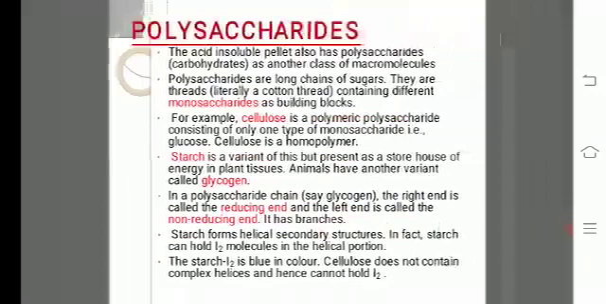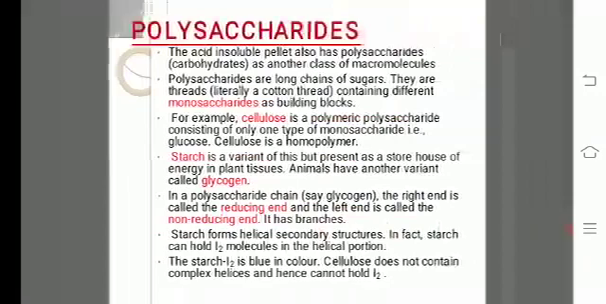Coming to oligosaccharides, a group of carbohydrates which yield a few, that is about 2 to 10 monosaccharides upon hydrolysis. So they get hydrolyzed and release 2 to 10 monosaccharides. Such carbohydrates are called oligosaccharides. When 2 monosaccharides are released, they are disaccharides. Trisaccharides if 3 monosaccharides are released. Examples of oligosaccharides are maltose, sucrose, lactose, etc.